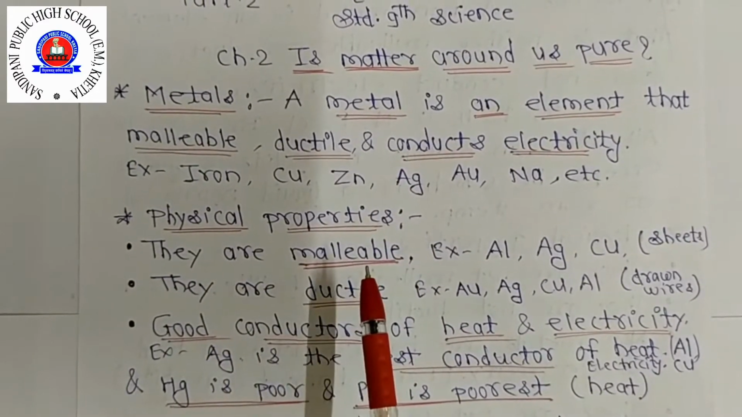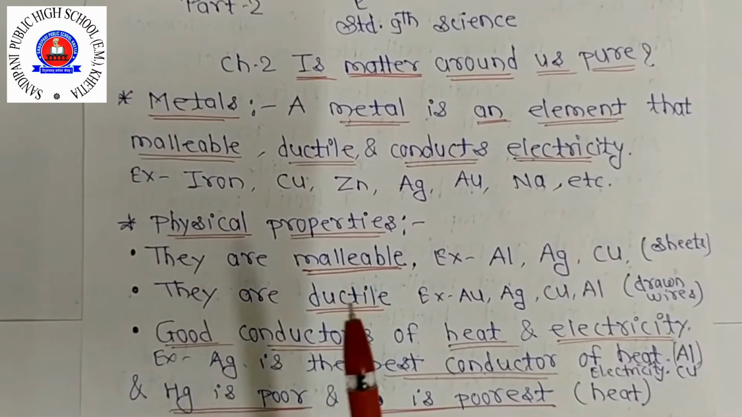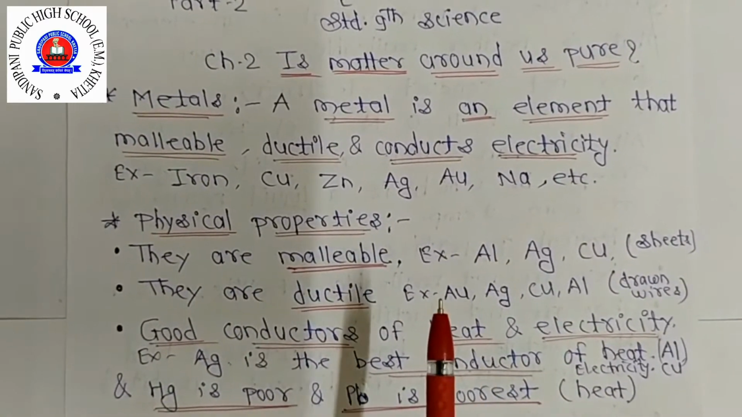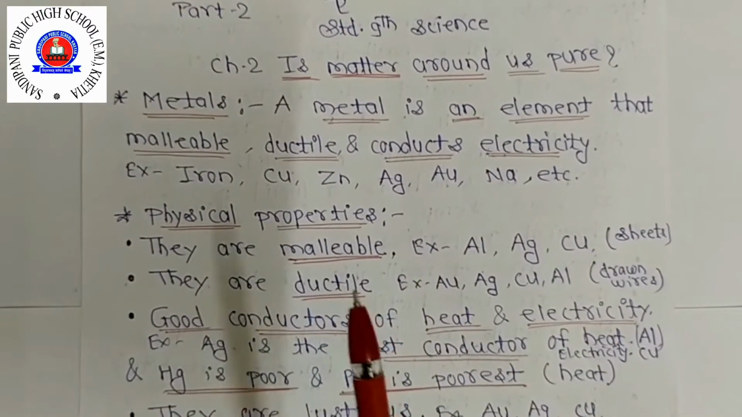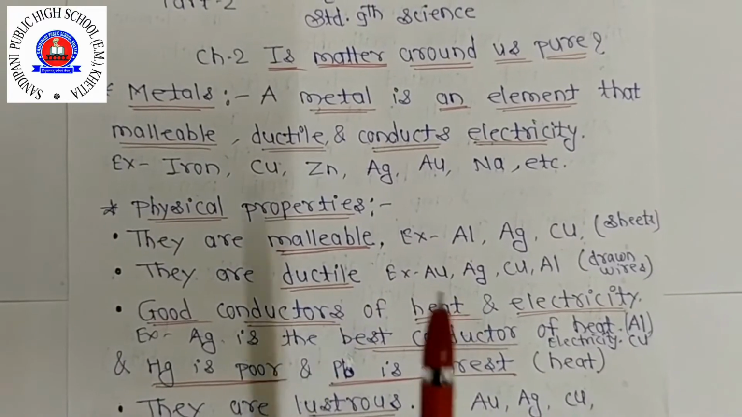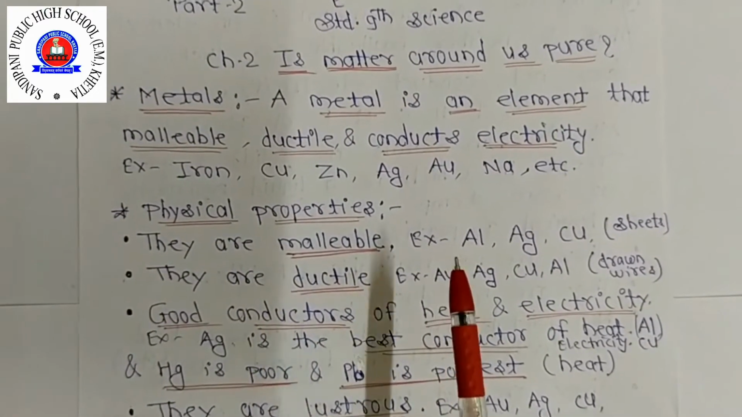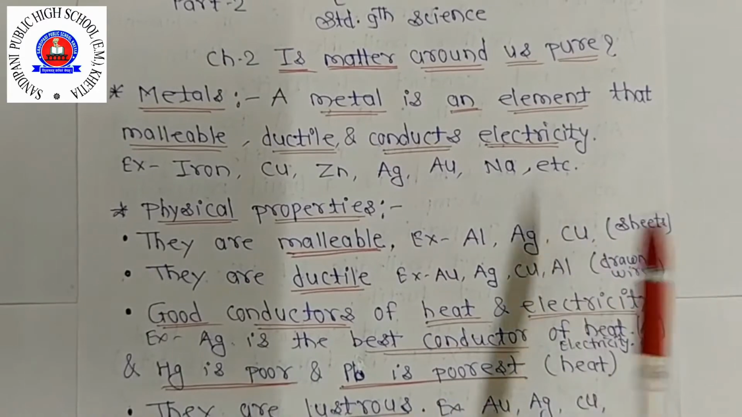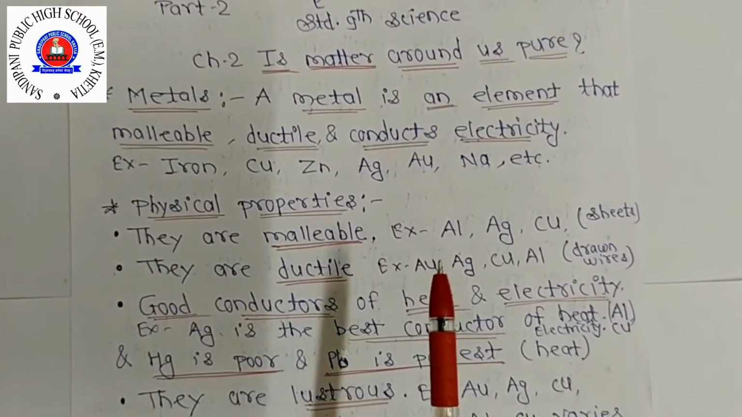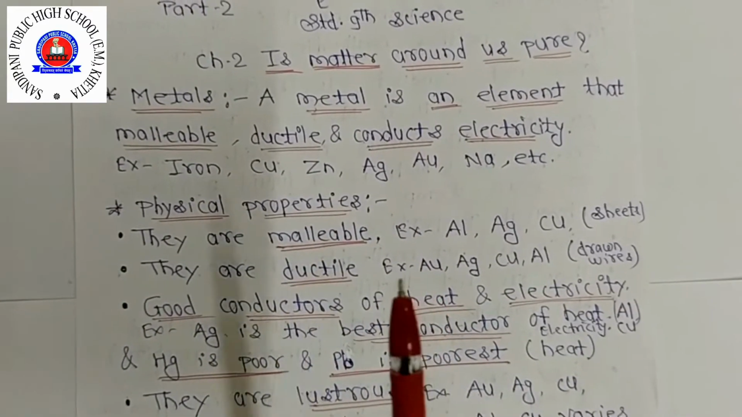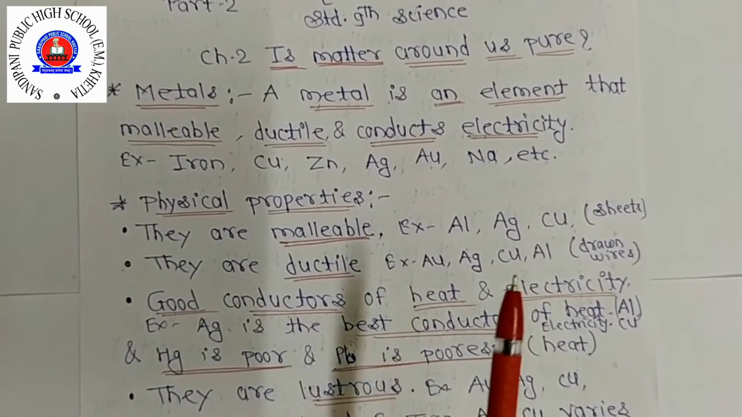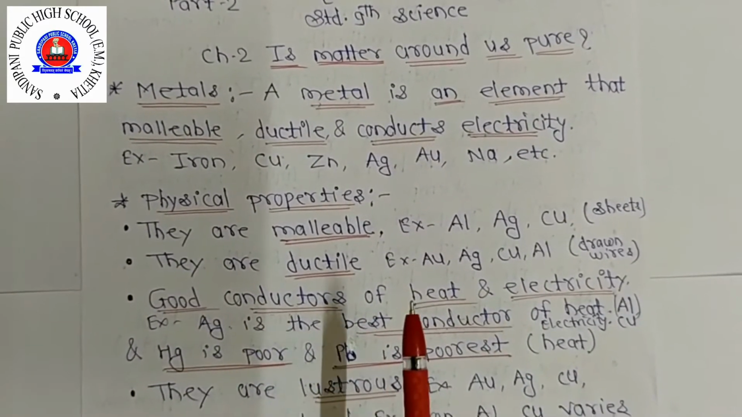They are malleable. Malleable means what? Metal can be turned into a thin sheet with a hammer without breaking. It means when we beat the metal and it converts into thin sheet form, that is called the malleable property. Aluminium, silver, copper and gold easily have the malleability property. Gold and silver are some of the best malleable metals. Aluminium and copper are also highly malleable metals.